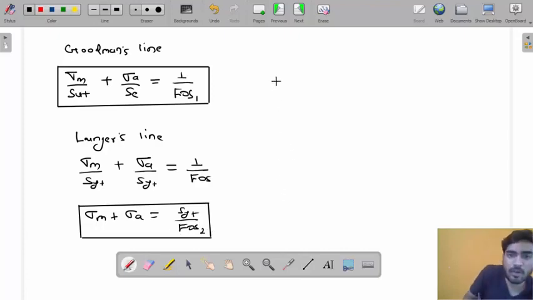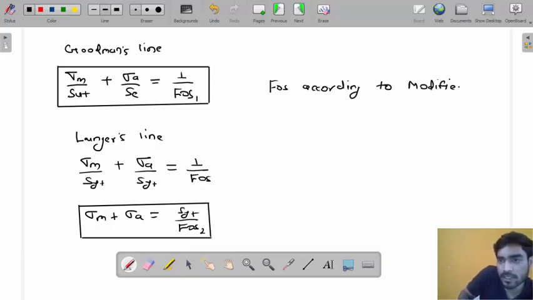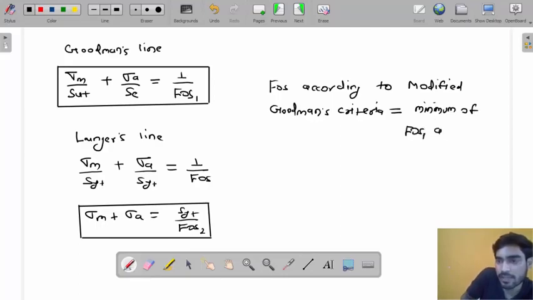The factor of safety according to modified Goodman's criteria will be equal to the minimum of factor of safety 1 and factor of safety 2.